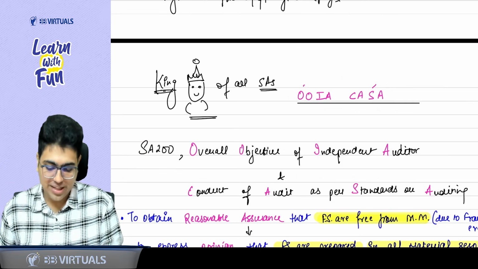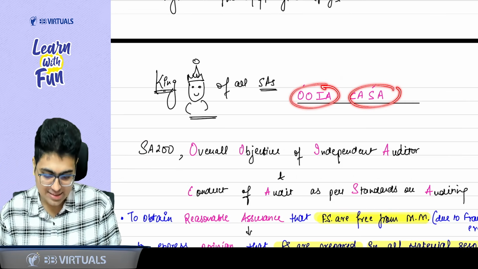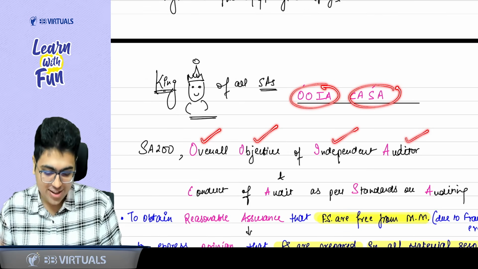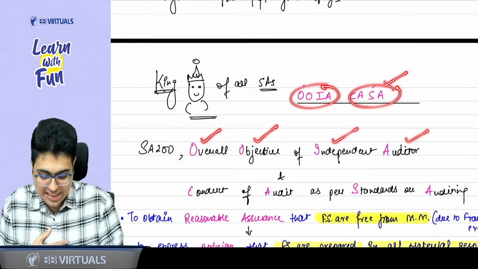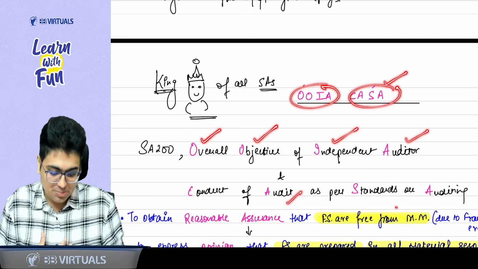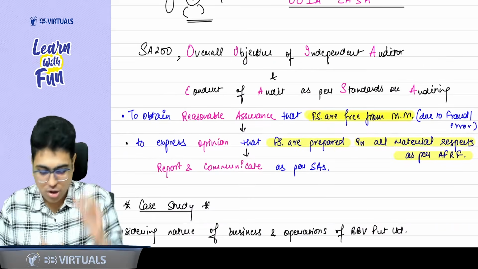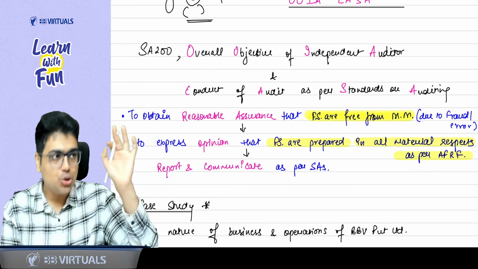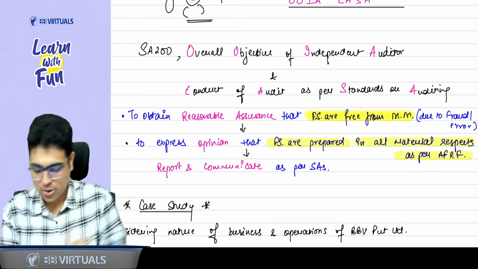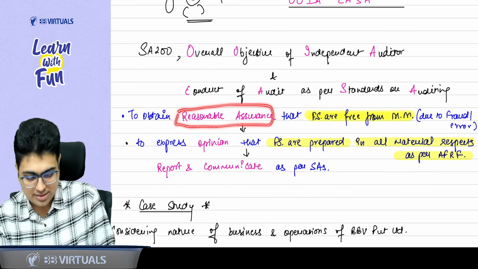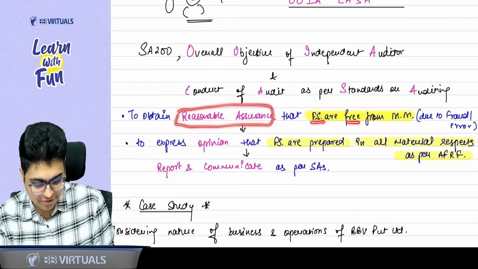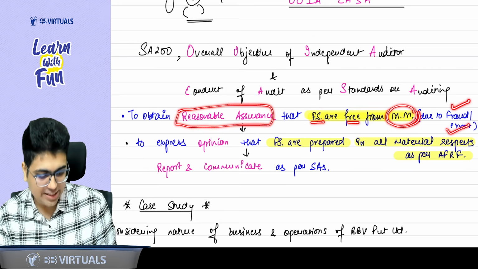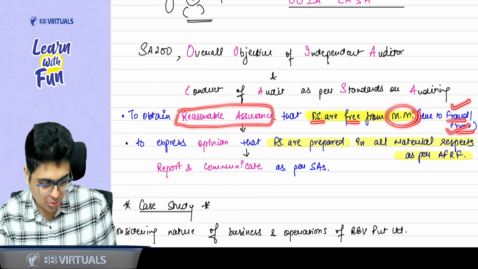And what is the name of the king? OOIA CASA. OOIA means overall objective of independent auditor, and CASA means conduct of audit as per standards on auditing. So what is the overall objective? As an auditor, do you need a guarantee? No. Do you need an absolute assurance? No. We need a reasonable assurance that financial statements are free from material misstatement, whether intentional or unintentional, whether due to fraud or due to error.